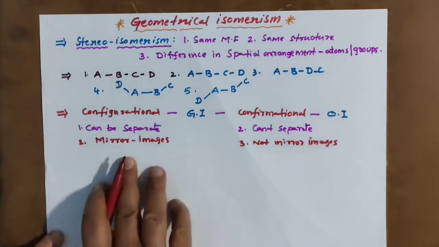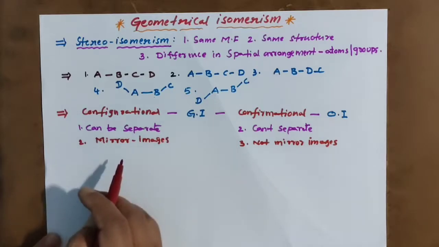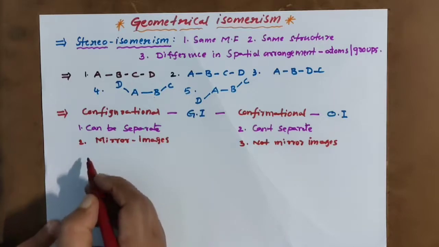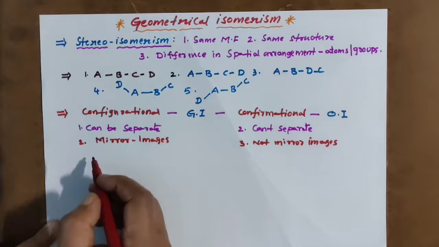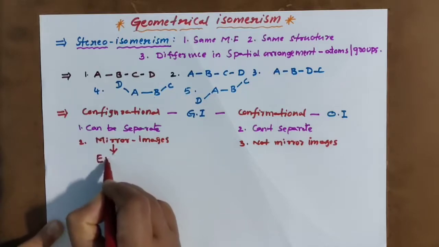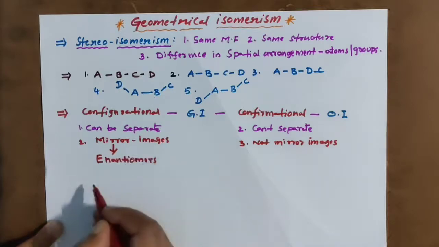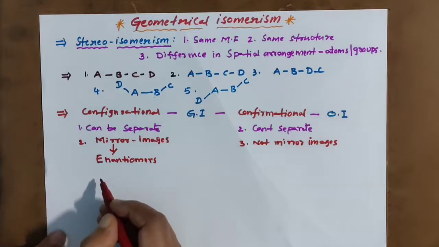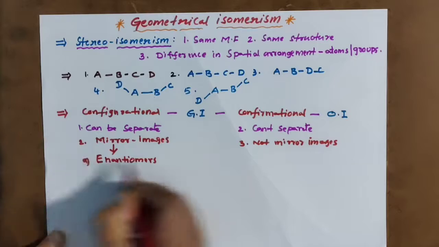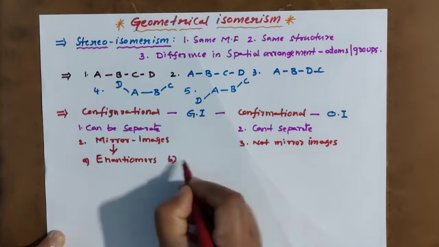This is a mirror image to each other. This is not a mirror image. Here we call them enantiomers. And another one, non-enantiomers, meaning diastereomers.